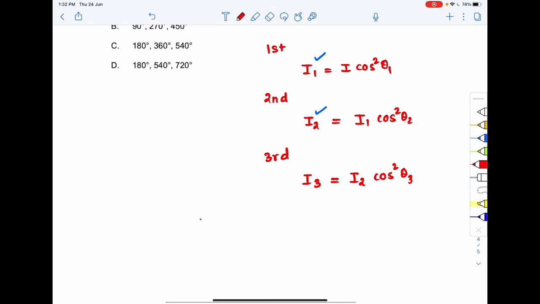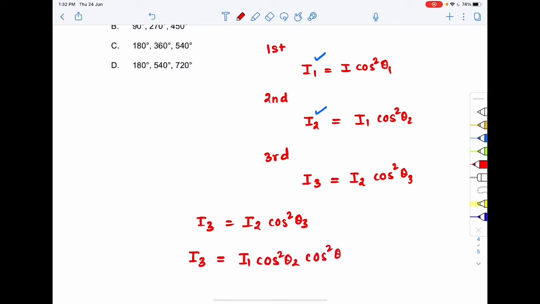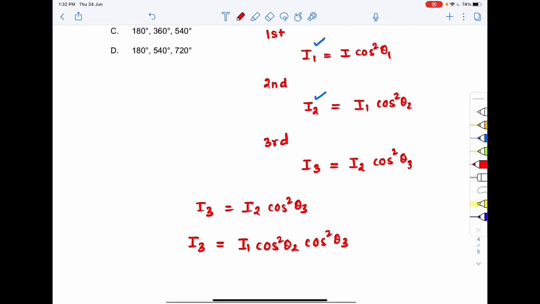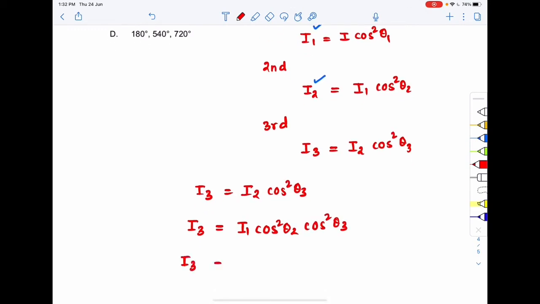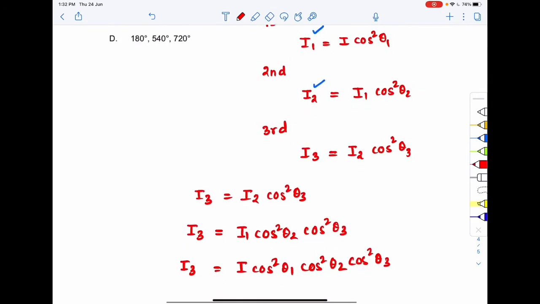Okay. So that means over here I3 will be equal to I2 cos square theta 3, right? So I can also write I3 as I2 is I1 cos square theta 2, so theta 2 into cos square theta 3. And what is I1? I1 is I cos square theta 1. So this is I cos square theta 1 cos square theta 2 into cos square theta 3. This is the net intensity after 3 consecutive rotations.